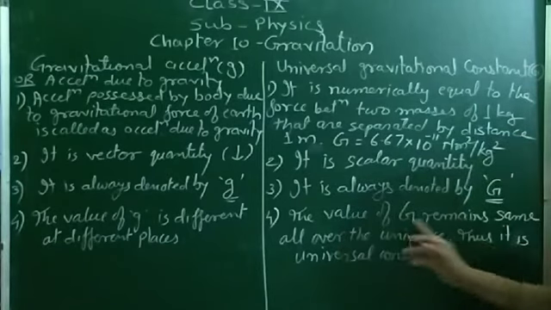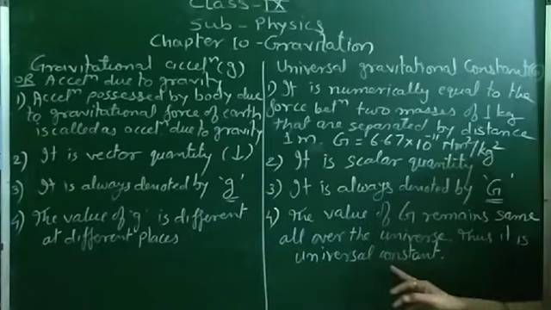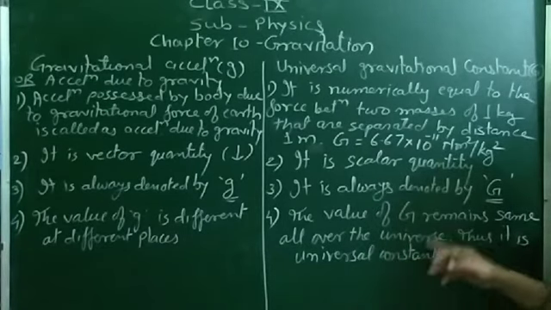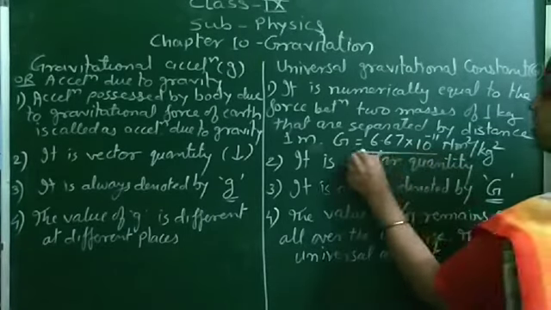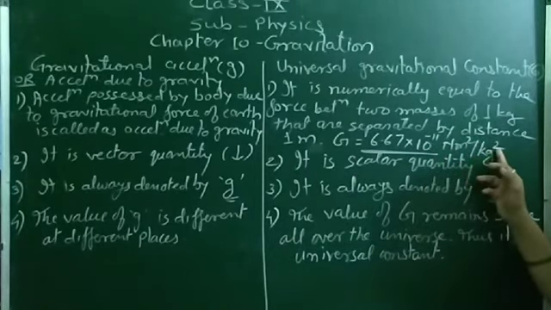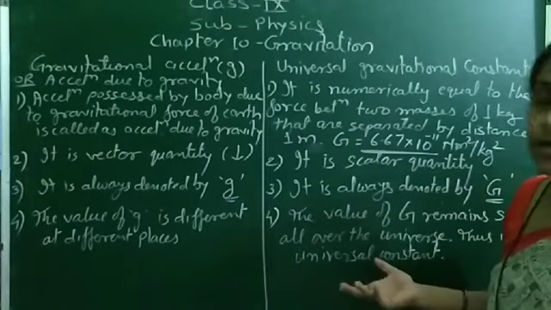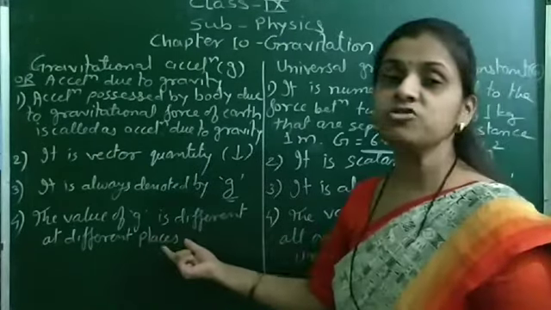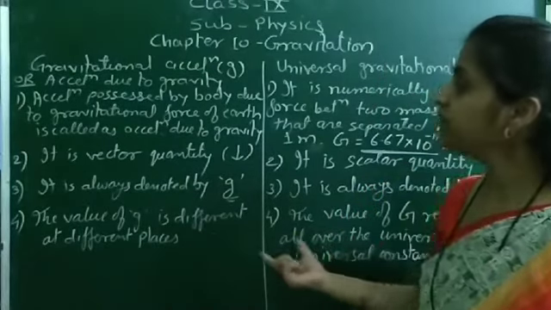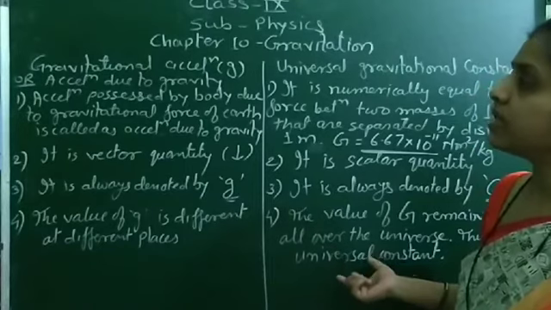As the value of G remains the same all over the universe, therefore it is a universal constant. The value of G, that is 6.67 into 10 raised to the power minus 11 Newton meter square per kg square, never gets changed as we change the place or the planet, but the value of g gets changed, and that is the main difference between the acceleration due to gravity and the universal gravitational constant.